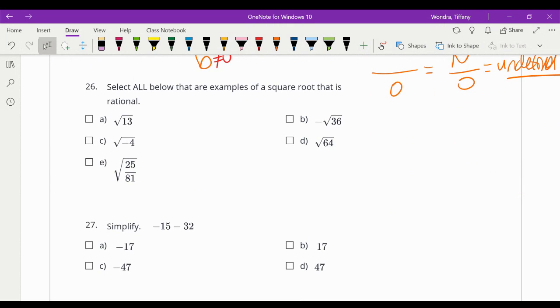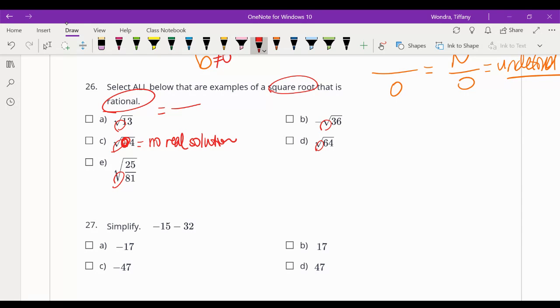26. Select all below that are examples of a rational square root. Okay, so I see a square root on every single one of these. Rational means the answer can be written as an exact fraction. Well, we cannot take the square root of a negative number. We say there's no real solution. So it cannot be that one. No negatives under the square root.